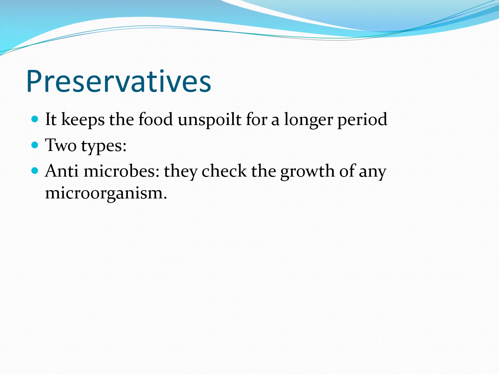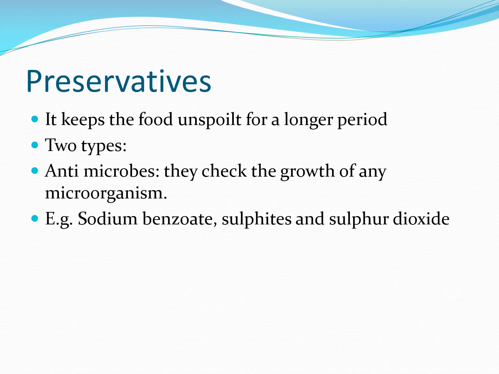Antimicrobes are used to check the growth of any microorganism like bacteria and fungi. So if bacteria and fungi grow in our food, antimicrobe is used to stop the growth of bacteria and fungi. Common examples are sodium benzoate, then sulfides and sulfur dioxide. So these are some antimicrobes.